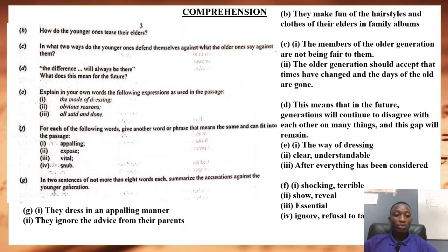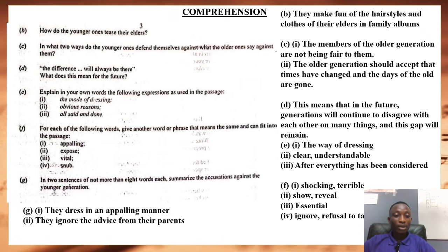4B, how do the younger ones tease their elders? So when we refer back to the passage, it says that they make fun of the hairstyle and clothes of their elders in the family album. So they made fun of their hairstyle and their clothes as seen in their family album.